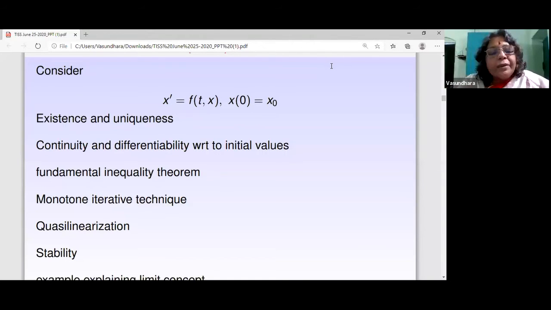So then Bellman worked with the concept of quasi-linearization. He introduced the concept where he showed that the convergence is quadratic when you use this approach. And this has been taken up by Dr. Lakshmikantam and his group, and it has been extended and refined. The technique is similar to that of the monotone iterative technique, where you try to find a sequence of solutions of a sequence of linear differential equations which can be solved, and these iterates converge monotonically to the solution.